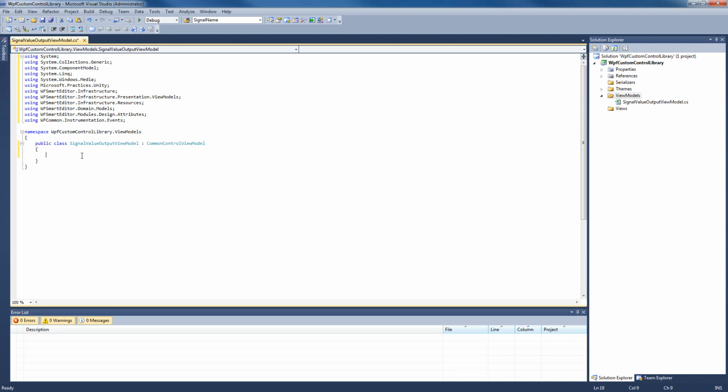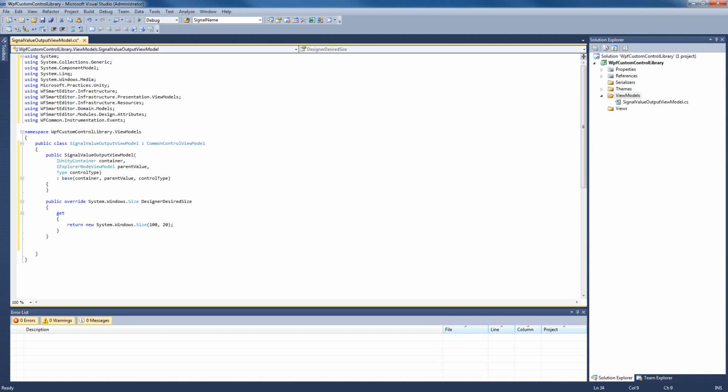We're gonna have to create a constructor that calls the base class constructor and passes the arguments. This is required for the view model to be properly initialized. Our constructor will look like this. Now that we have our constructor, we'll start overriding the methods. The first override we're gonna do will be overriding the DesignerDesiredSize property and return the default desired size of the control. In our case, the desired size will be 100 pixels width and 20 pixels height.